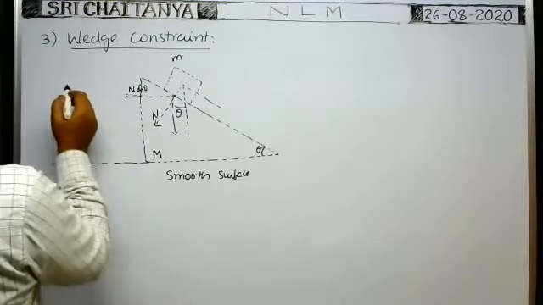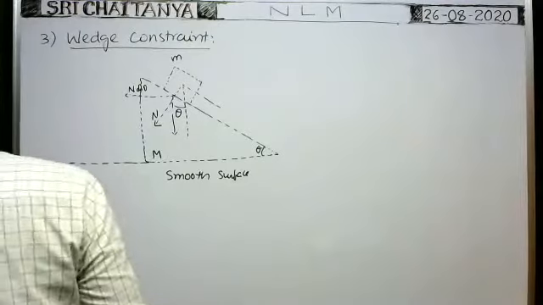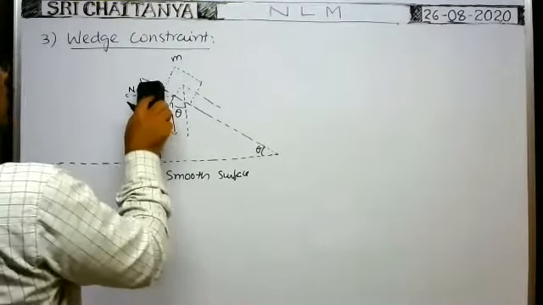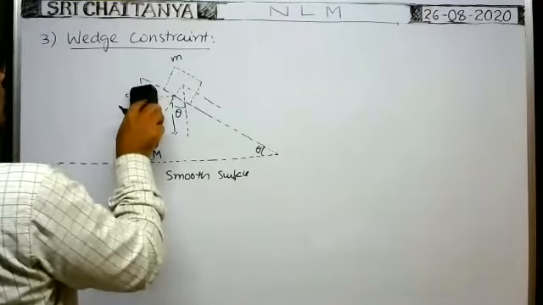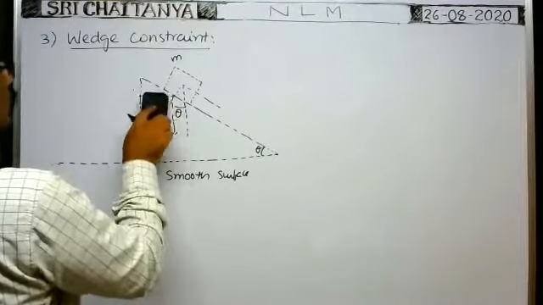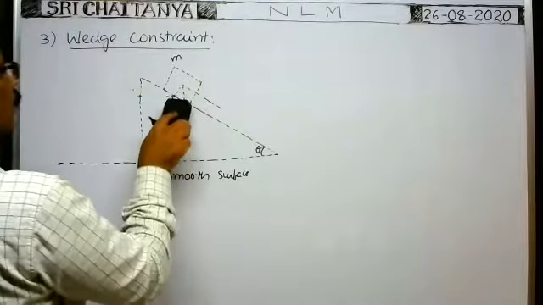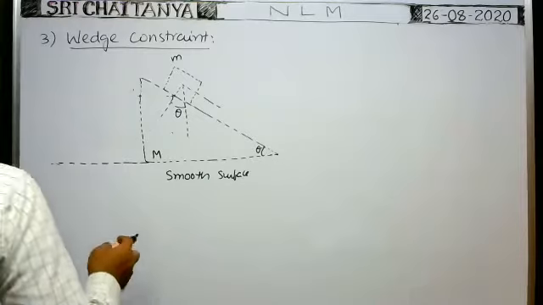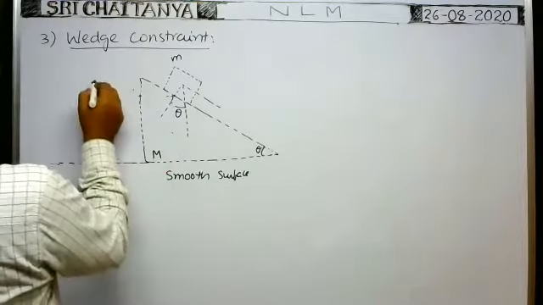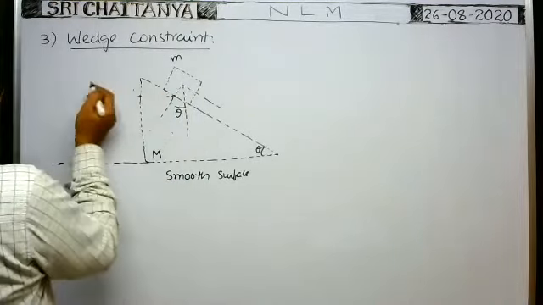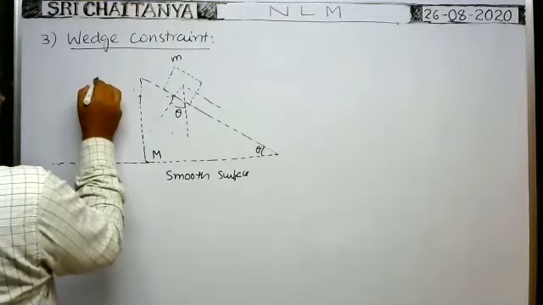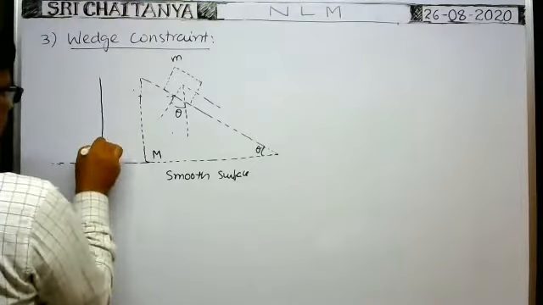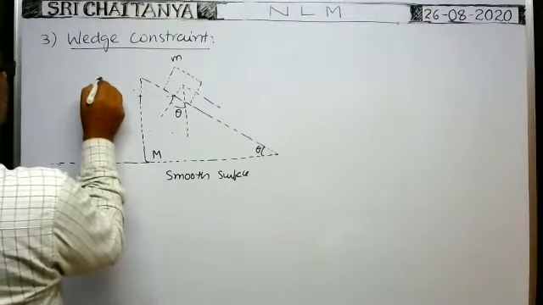Suppose after some time, here I don't want to write these components, but because of normal force component, the wedge will move. I will draw another diagram and represent the normal force there. Because of this normal force component, wedge moves in this direction. Suppose after some time, wedge displaces through certain distance. Wedge comes to this position. This is the position of the wedge after some time.